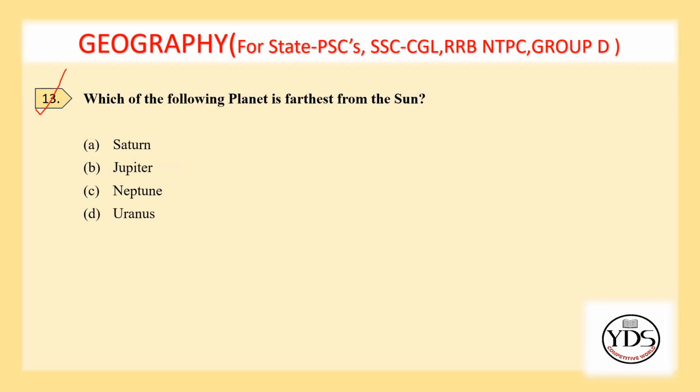13th question. Which of the following planets is the farthest from the Sun? Saturn, Jupiter, Neptune, Uranus. Option C. Neptune is the correct answer.